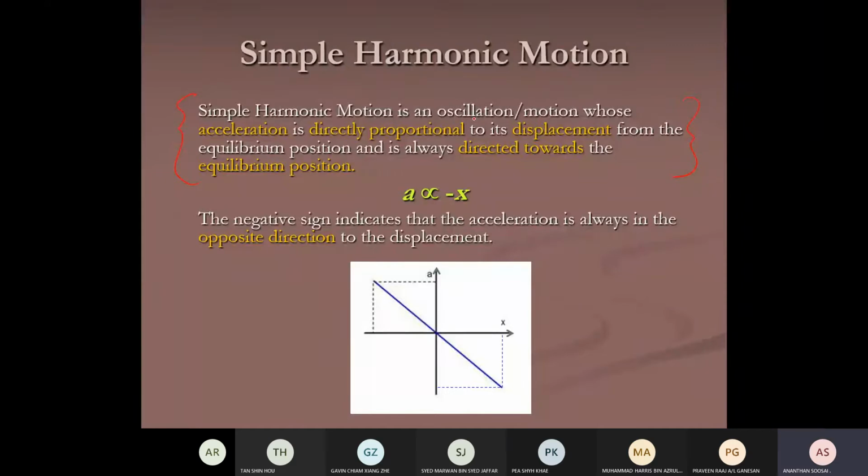What is SHM? It is a type of oscillation where the acceleration is directly proportional to the displacement, but directed towards the equilibrium position. Or you can say it always acts in the opposite direction.